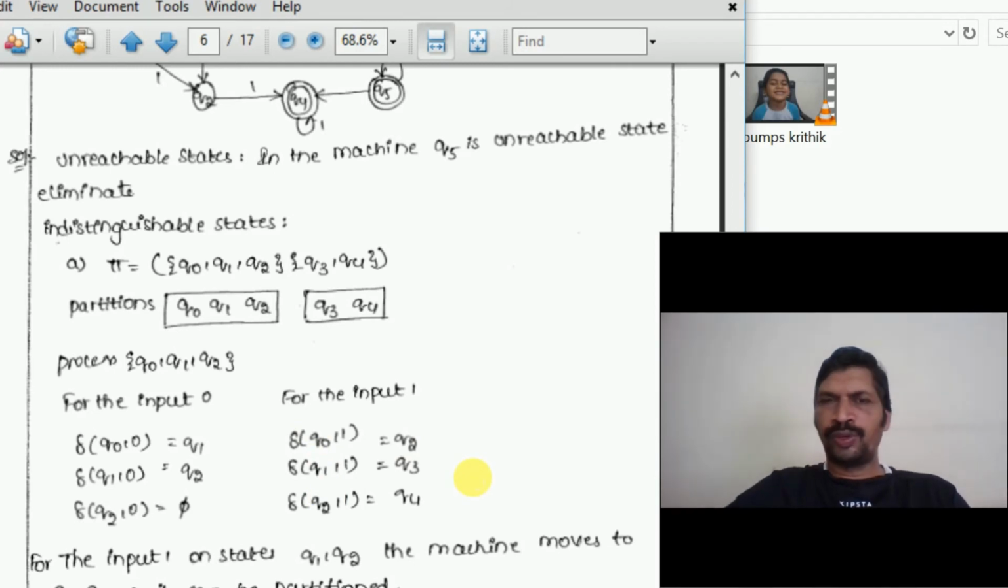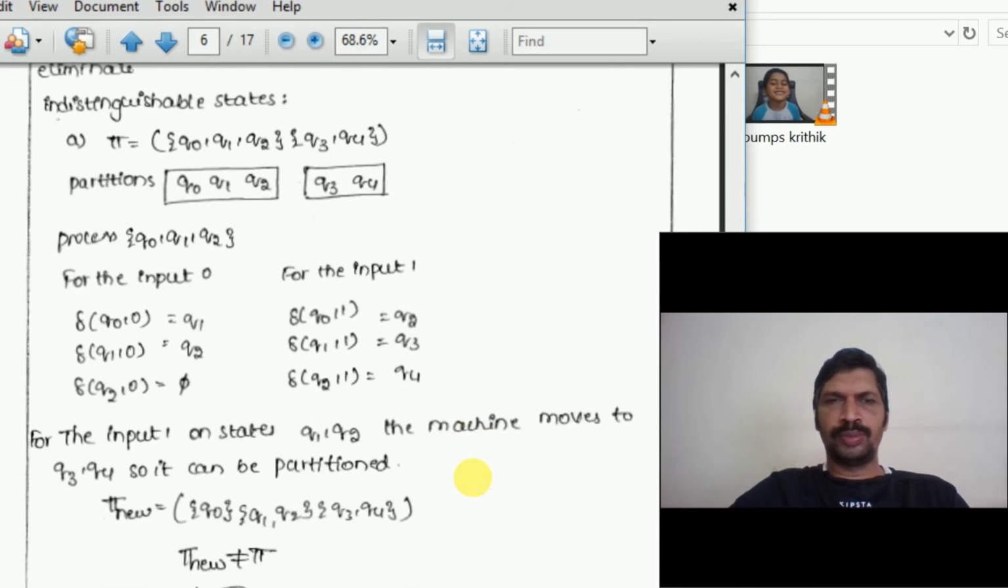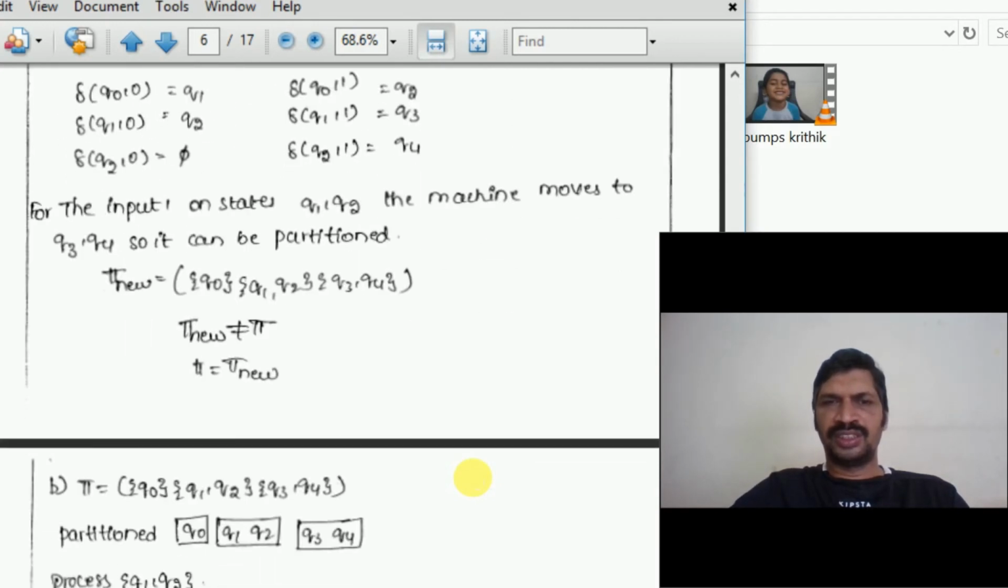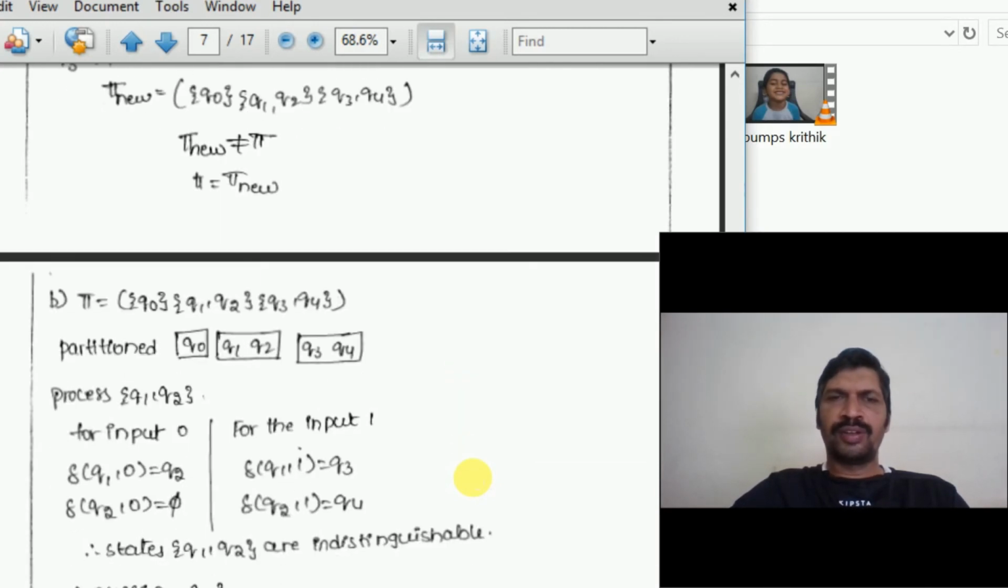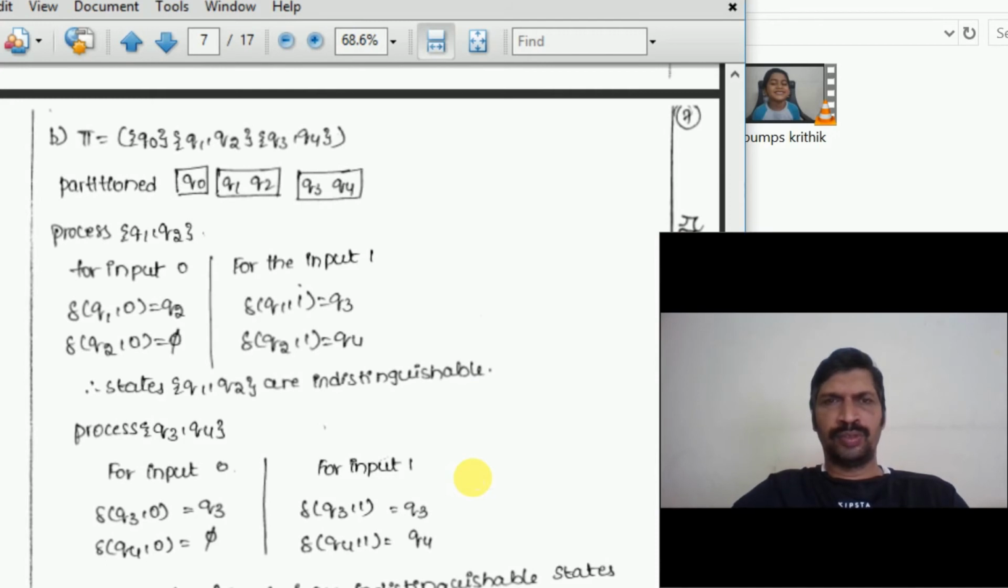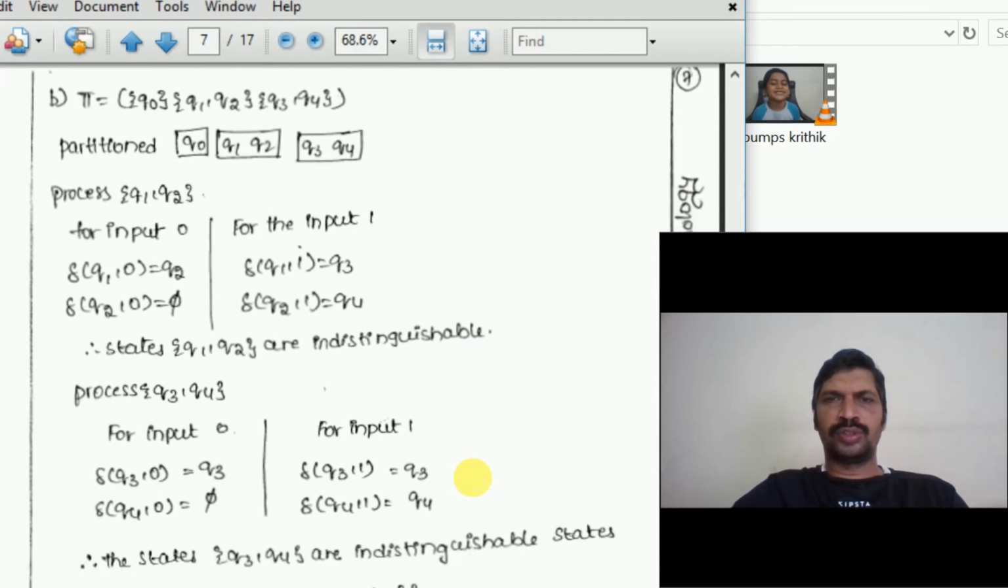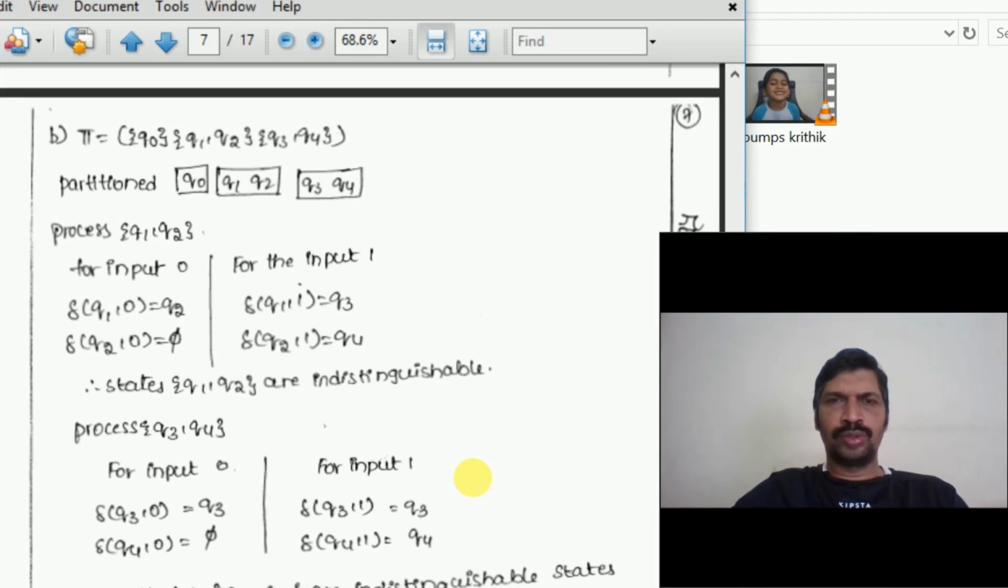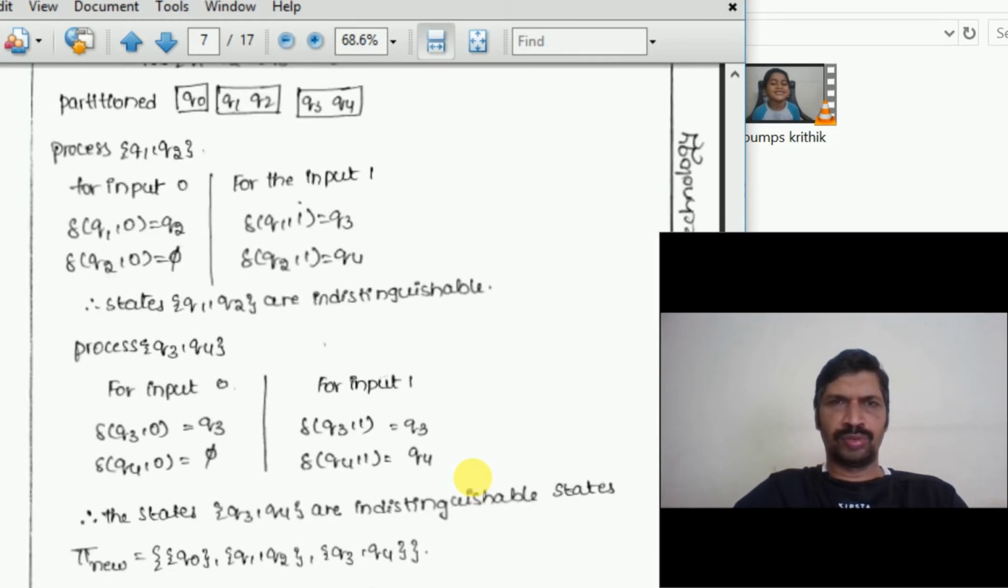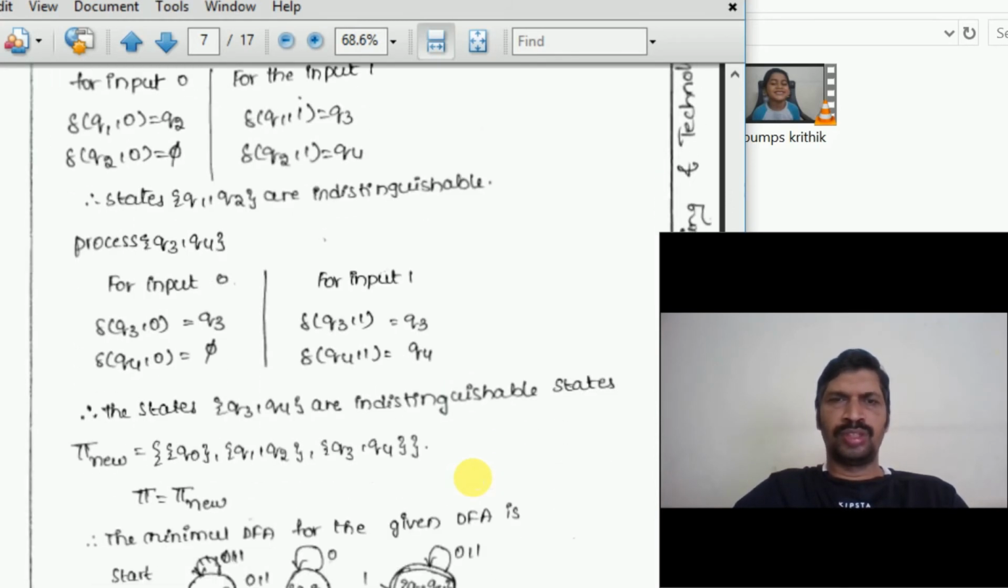For the input 1, Q1, Q2 of the machine move to Q3, Q4. So it can be partitioned. This is a new partition set. Same process we can do for Q1, Q2. States Q1, Q2 are indistinguishable because Q1 on 0 goes to Q2, Q1 on 1 goes to Q3, Q4. It is not possible to partition that set Q1, Q2, Q3, Q4.